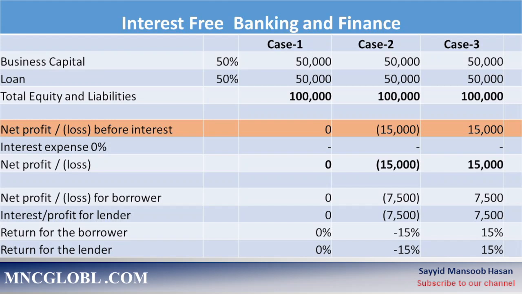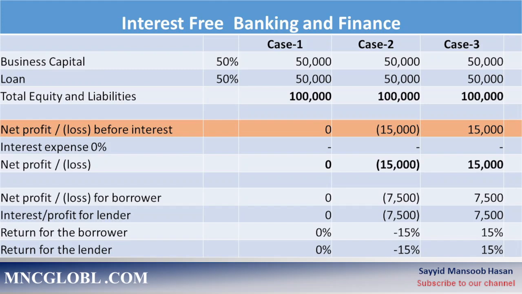Since there is no profit and no loss in case 1 and the ratio in which the profit and loss is to be shared is 50-50, no gain or loss is shared between the lender and the borrower, so the ratio of gain or loss is the same 0. In case 2, the loss is 15,000, the net loss is 15,000.